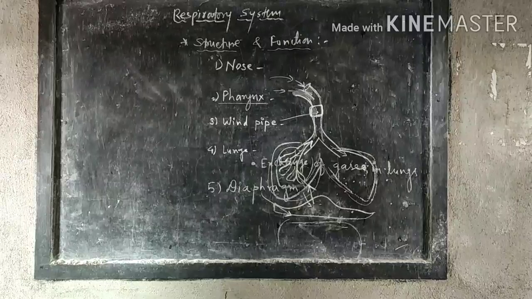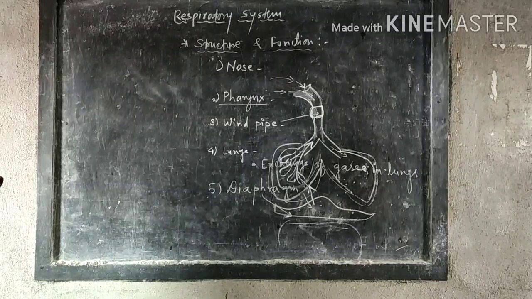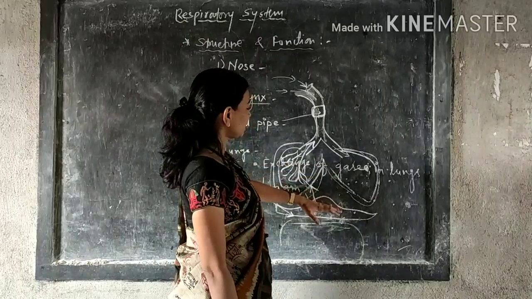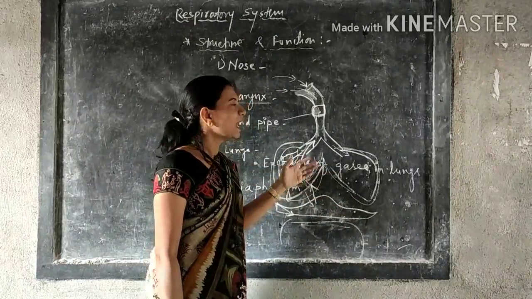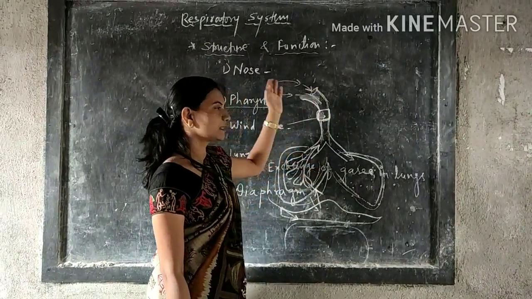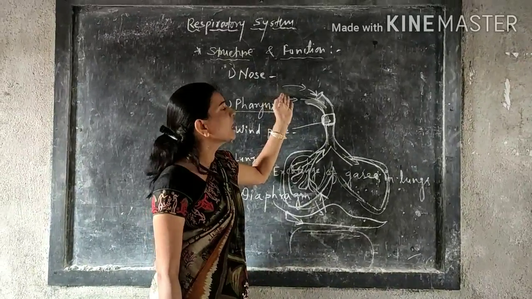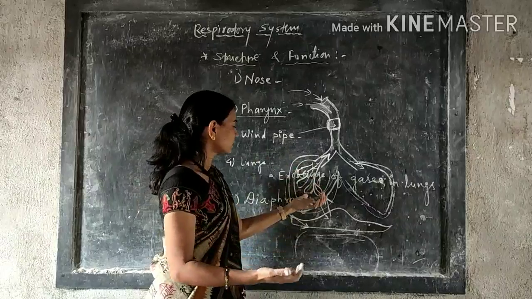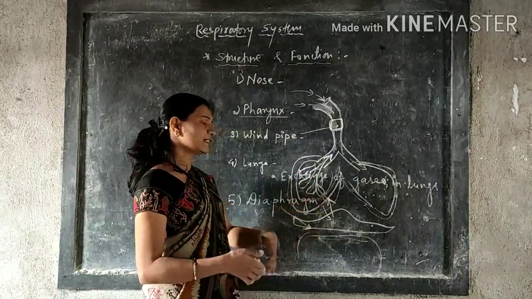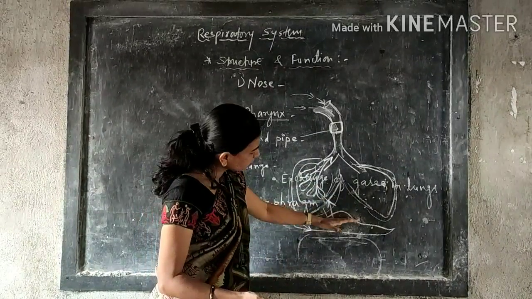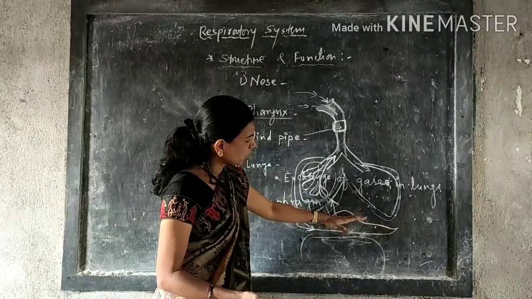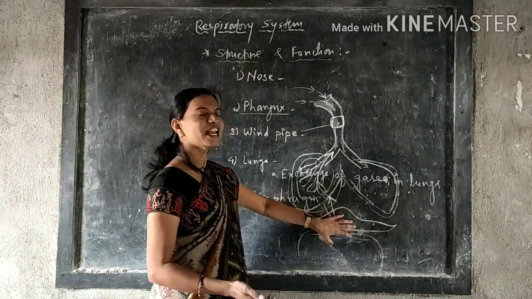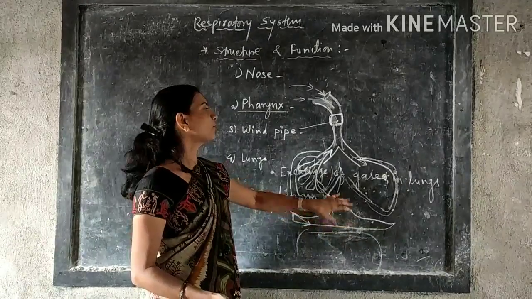nose. So there is continuous upward and downward movement. When the diaphragm is in the upward direction, it exerts pressure on the lungs, and at that time carbon dioxide is given out; that is the exhalation process. And when air is filled in the lungs, the size of the lungs increases. At that time the muscular diaphragm is lowered, which means the contraction and relaxation of the diaphragm is very important to your breathing.